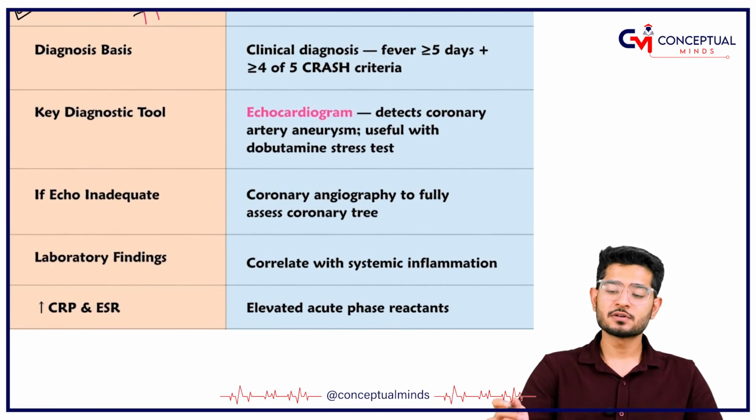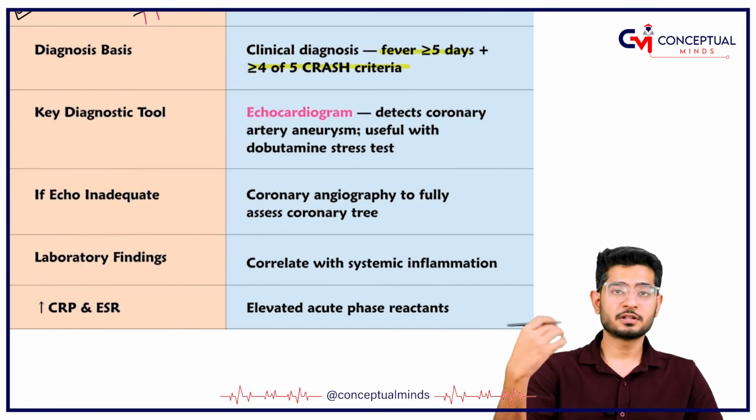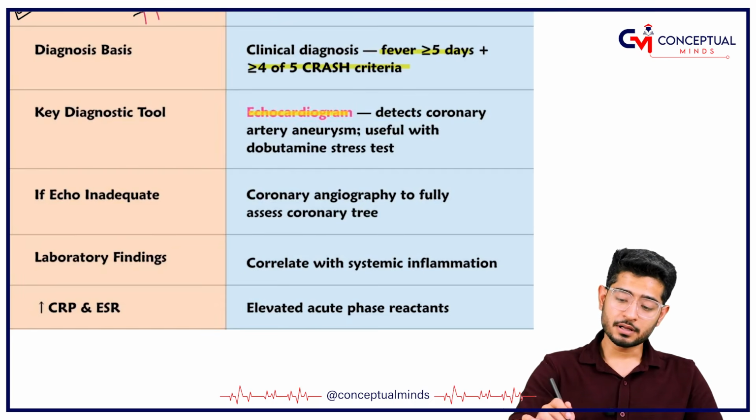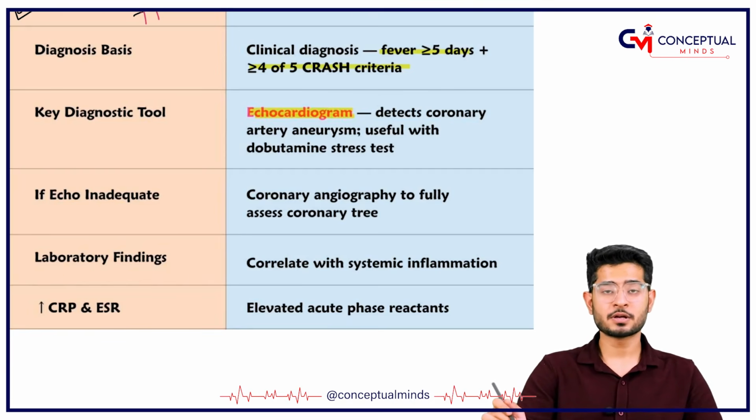So what is the diagnosis? Fever for more than 5 days plus any 4 of the 5 things in the CRASH criteria. Now what is the key diagnostic tool? Of course, coronary artery aneurysm is going to occur, and since it is occurring, echocardiogram becomes the most important part to check for the coronary artery aneurysms.